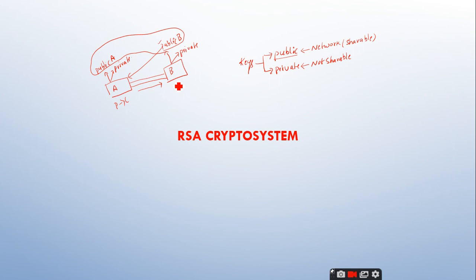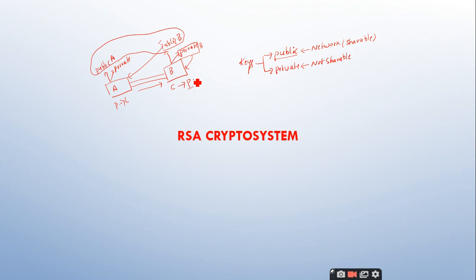For the decryption process, B takes the ciphertext and makes use of a decryption algorithm which takes as input the ciphertext and the private key of Bob. Since B has his own private key, the decryption process is always done with the private key of Bob.